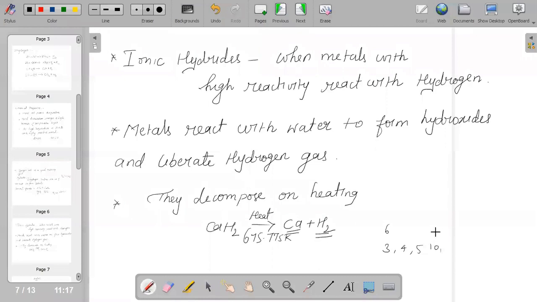So for groups 6, 7, 8, and 9, they do not have the tendency of forming hydride. This inability of these groups to form hydride is called the hydride gap.